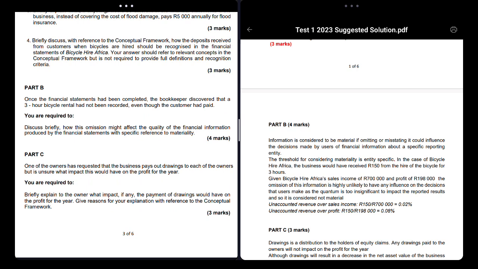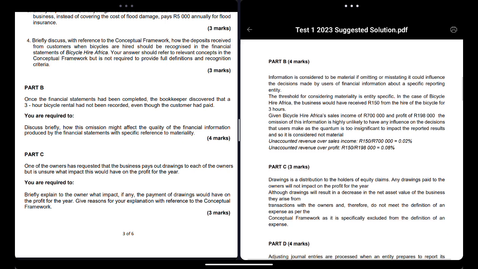Right. What is materiality, you may ask? Materiality means if omitting something affects the decision making of the user of the financial statements. What does this mean? Something is material or immaterial. Something that is material means you have to show it in the financial statements because it is important for the person who's reading them. If you leave that thing out, it's bad because the person reading the financial statements needs that information.